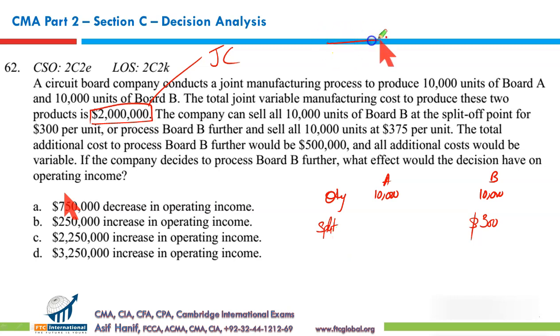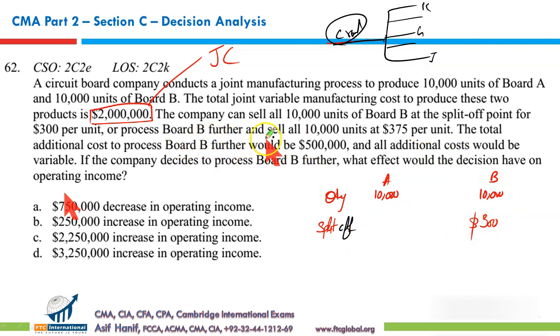Like those, I'm sure, who have read Section D, CMA Part 1, joint costing. Crude oil, at a certain point, splits into kerosene, gasoline, jet oil, fuel oil, asphalt, diesel. The point where a combined product or a joint product is split into its fractions is called the split-off point. So we can sell B at the split-off point for $300.